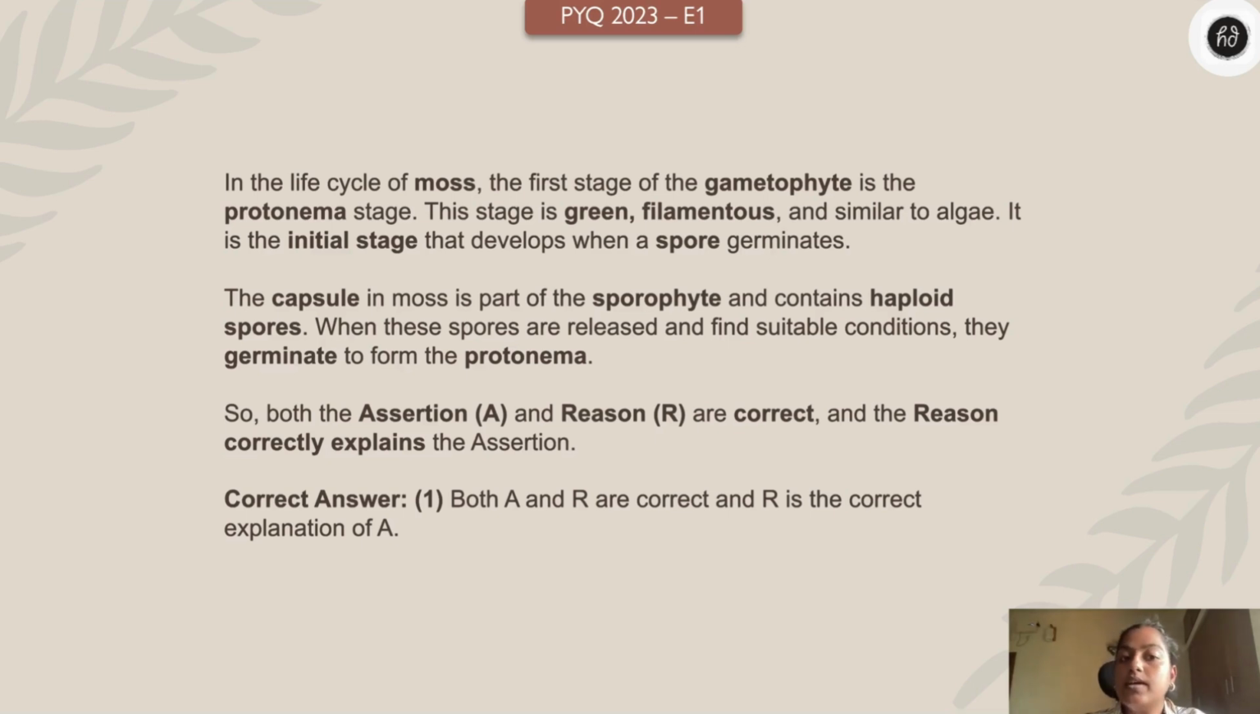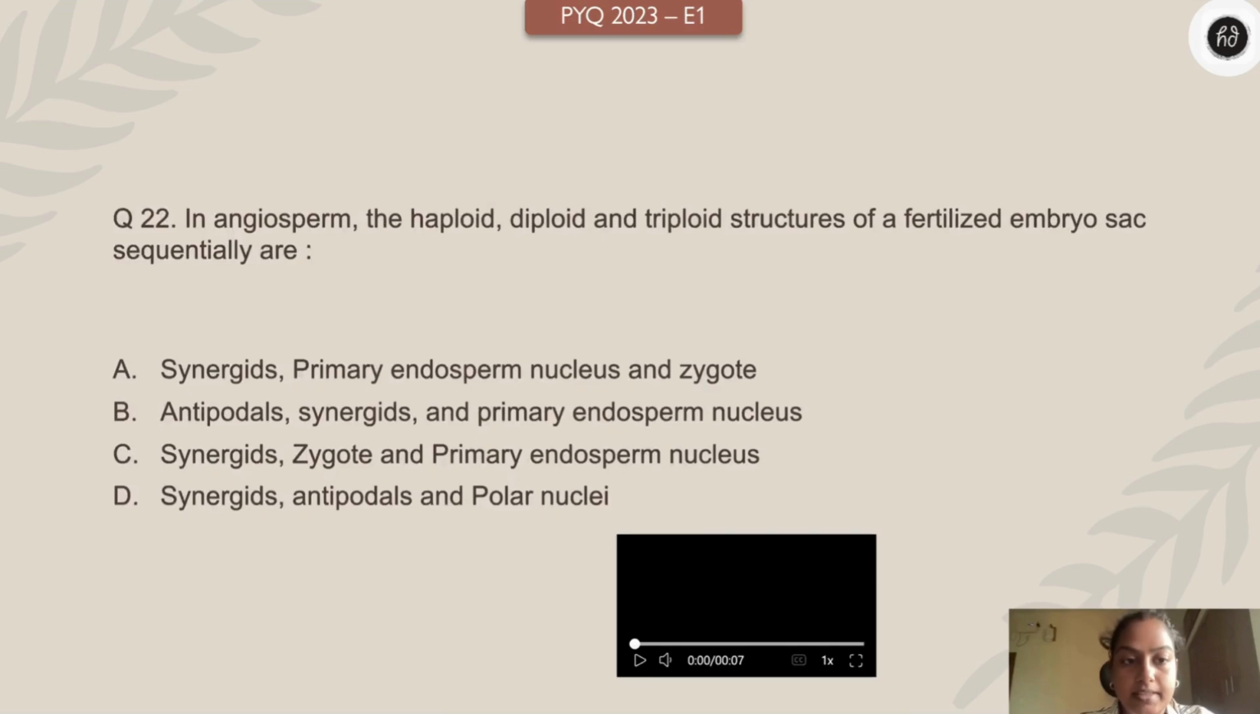So the capsule in moss is part of sporophyte and contains haploid spores. When these spores are released and find suitable conditions, they germinate to form protonema. So both are correct, and the reason is correctly explaining the assertion.